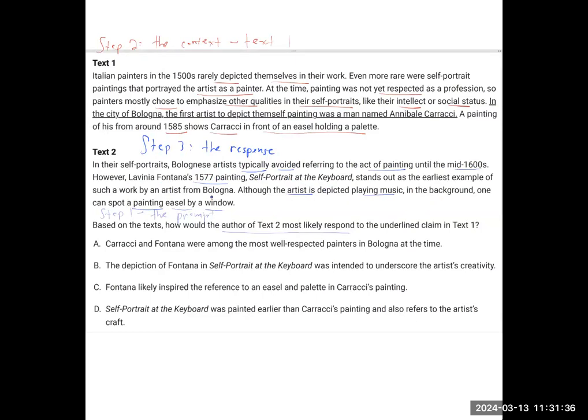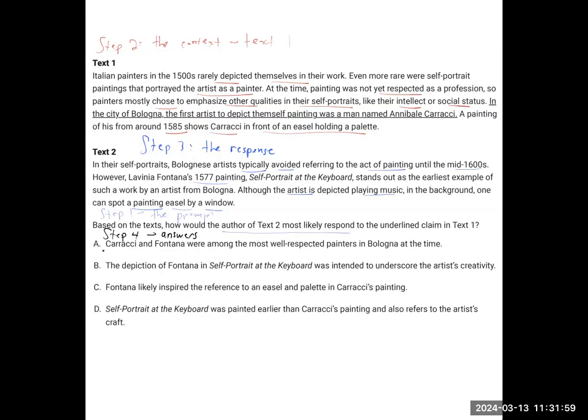So now text 1 says the first depiction of painting was in 1585. Text 2 says that's wrong. It was actually in 1577 because there was an easel in the background of another painting. So now let's go through the answer choices. That'll be our step 4 here, to go to the actual answers.